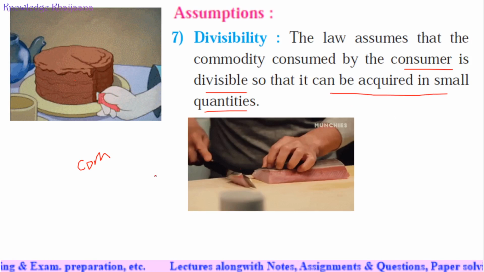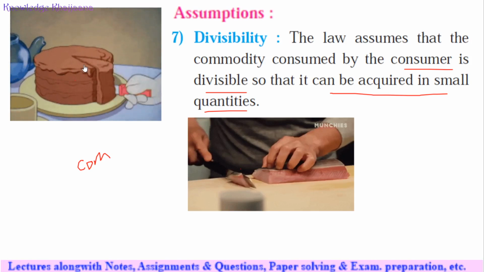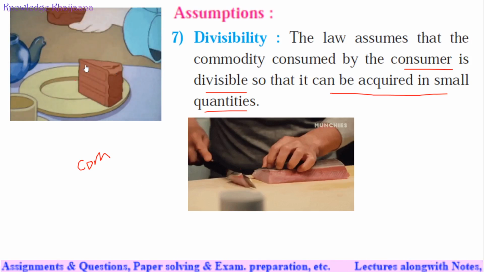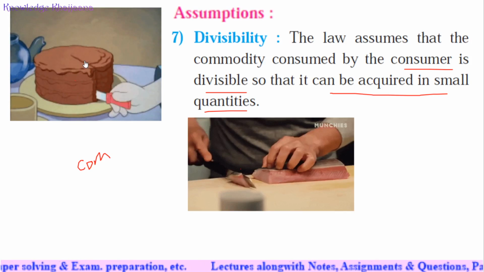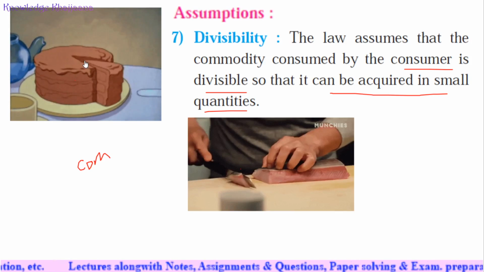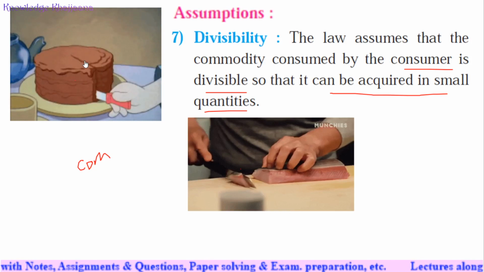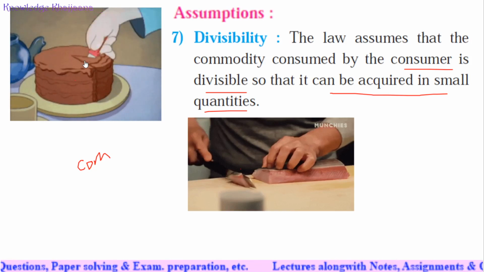Okay, the commodity should be divisible so that even after consuming a single unit, it can be studied. See, for example, if you are learning about cake, then parts of the cake can also be made. So the commodity which is the subject of this study should be divisible.